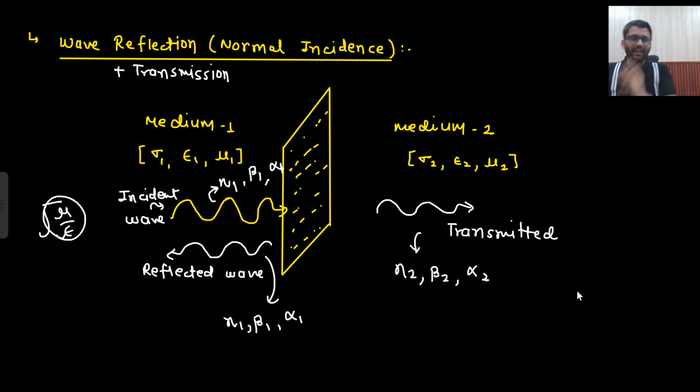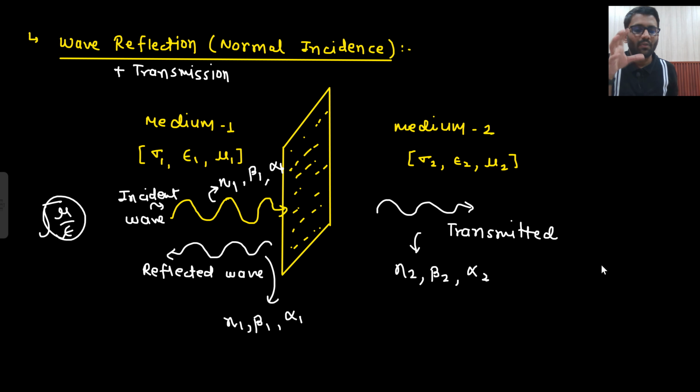So one medium will have its own sigma, epsilon, mu. The other medium will have its own sigma, epsilon, mu. And the wave which is traveling in this medium: there is an incident wave as well as a reflected wave. Both of these waves will have the same neta, beta and alpha. Why is that so? Because they are in the same medium. But this wave is in a different medium, so it will have its own neta, beta and alpha. Is that clear to you?